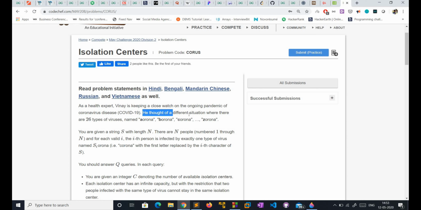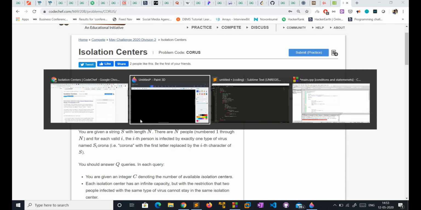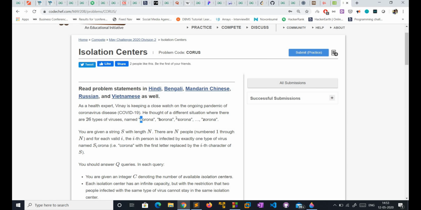He thought of different situations where there are 26 types of virus, starting from alphabet A to Z. Suppose we have viruses from A to Z like Aorona, Borona, Corona and Zorona.